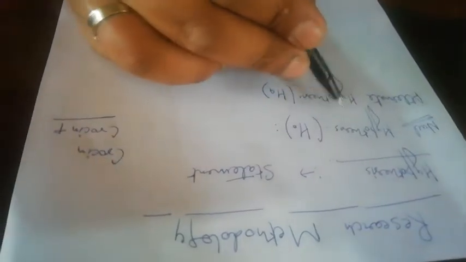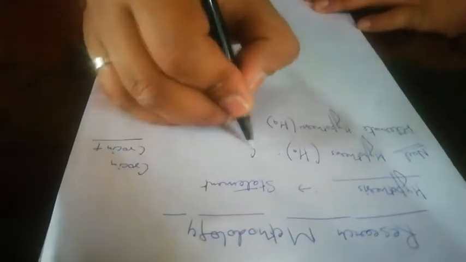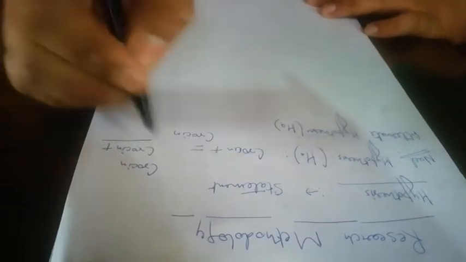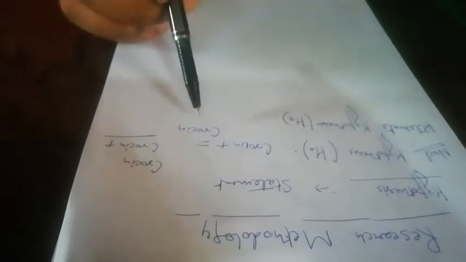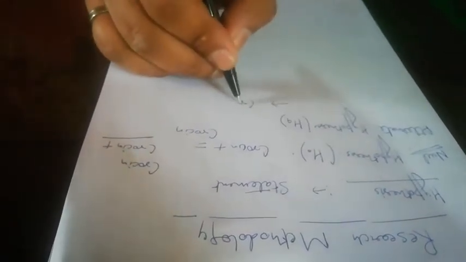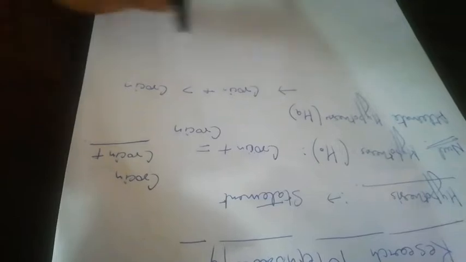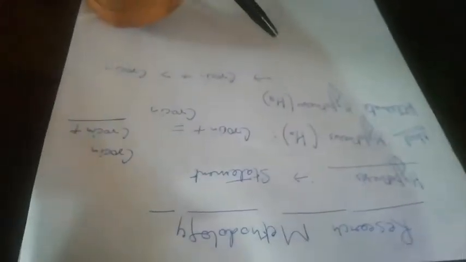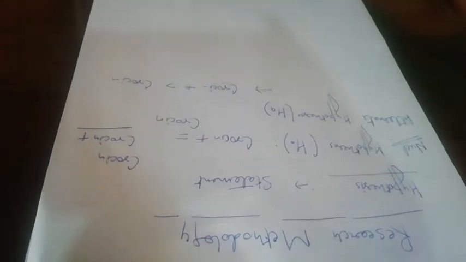For that the company makes the hypothesis, a statement. The null hypothesis means Crocin Plus has no difference in efficiency as compared to Crocin. So Crocin Plus is equal to Crocin; there is no difference between the efficiencies, they are the same. That will be the null hypothesis. And the alternate is that Crocin Plus is better than Crocin, there will be a difference between the two. That will be your alternate hypothesis. The alternate hypothesis is always the contradiction to the null hypothesis, so they always complement each other.